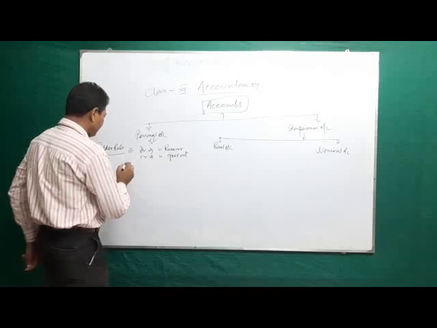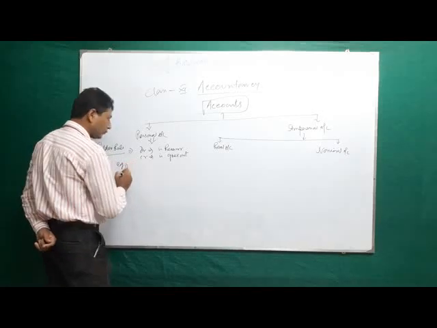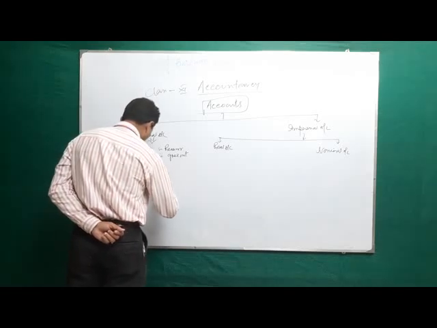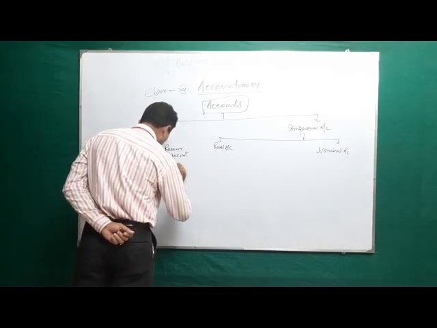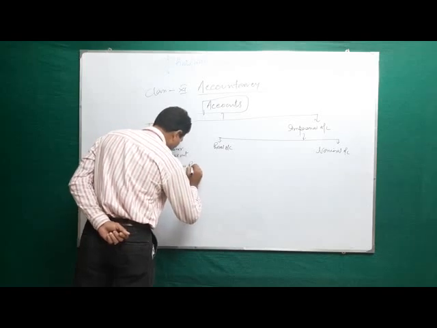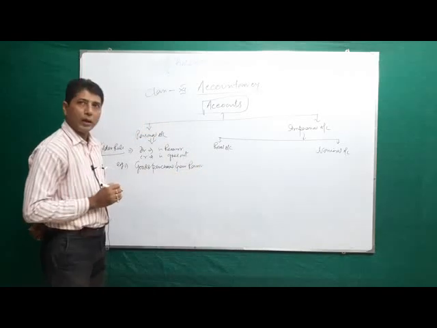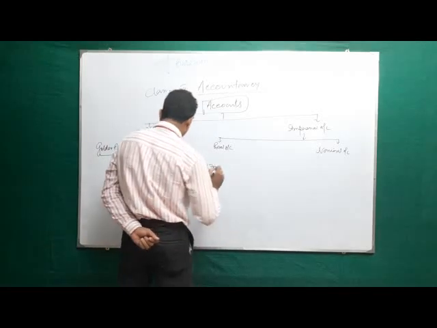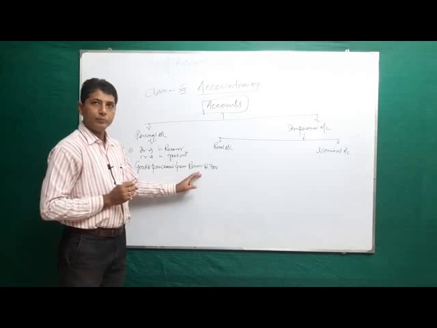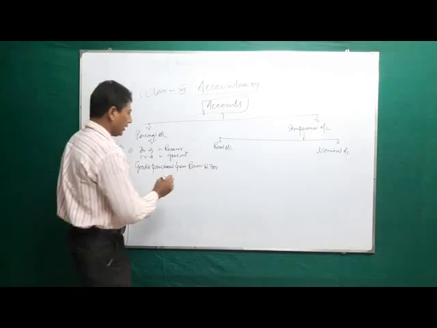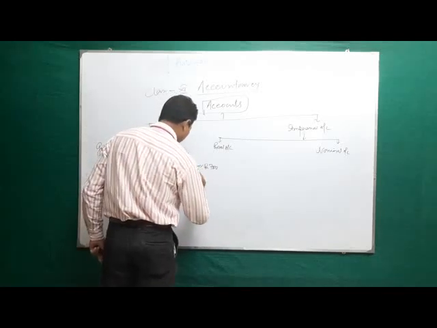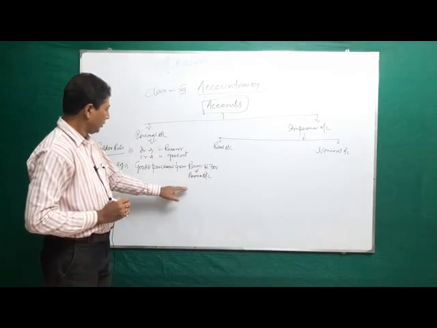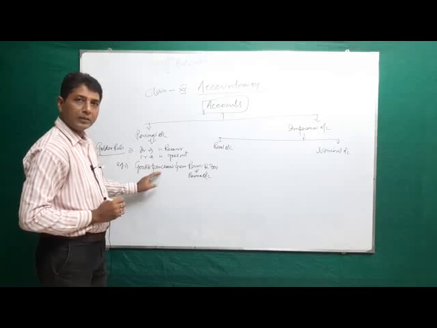The example: goods purchased from Ram, rupees 7,000. Here Ram is a personal account. Which purchase?